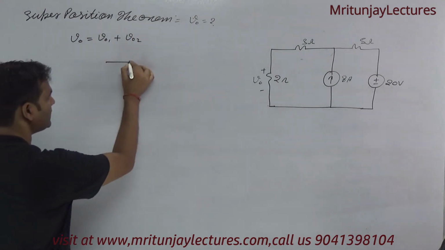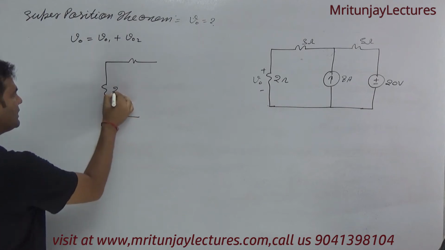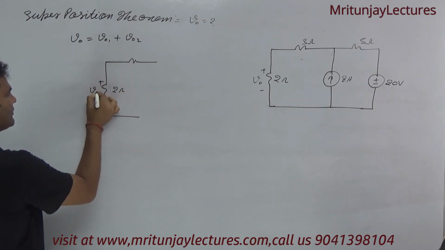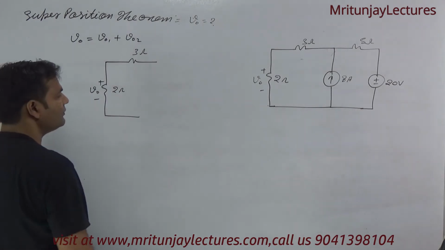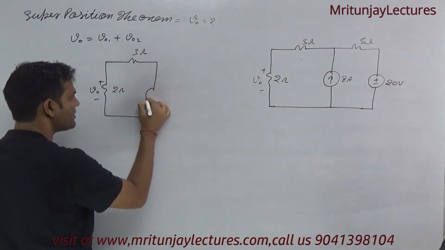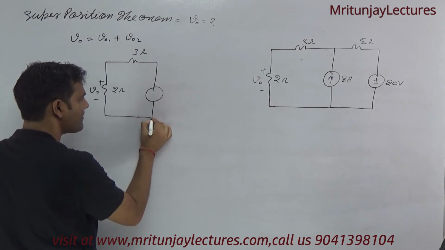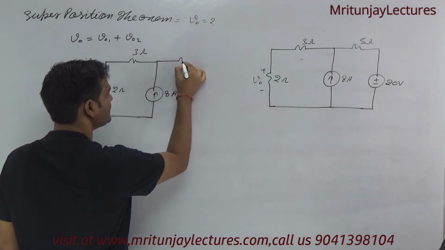Now the circuit has 3 ohm, 2 ampere, 2 ohm, and the voltage V naught across 3 ohm. If you consider this, then this is 8 ampere and this is 5.